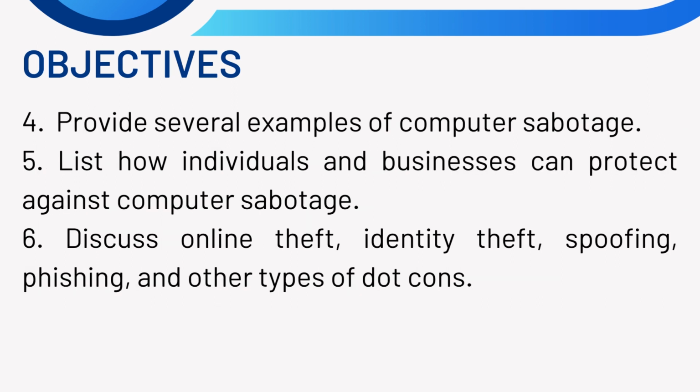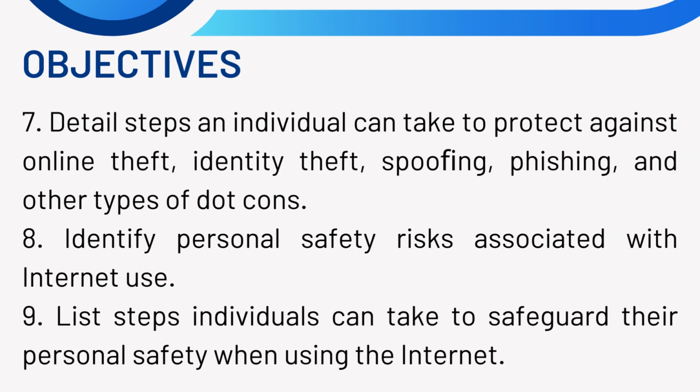4. Provide several examples of computer sabotage. 5. List how individuals and businesses can protect against computer sabotage. 6. Discuss online theft, identity theft, spoofing, phishing, and other types of cons. 7. Detail steps an individual can take to protect against online theft, identity theft, spoofing, phishing, and other types of cons. 8. Identify personal safety risks associated with Internet use. 9. List steps individuals can take to safeguard their personal safety when using the Internet.